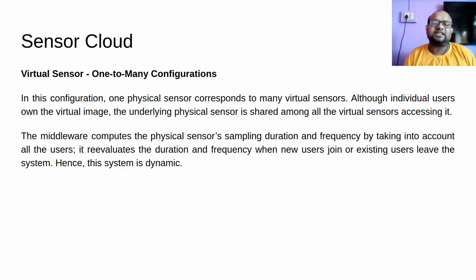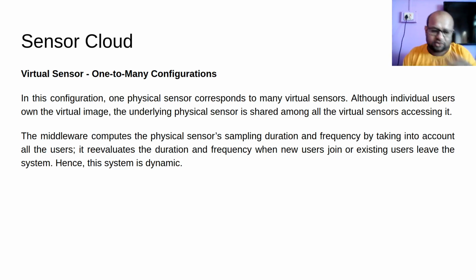So this physical sensor that is giving data to these many different virtual sensors will be shared among all these virtual sensors' users. There are lots of different users. All of these users will have their own dedicated virtual sensor, but all these different virtual sensors will use the same physical sensor in the lower layer. The middleware computes the physical sensor sampling duration and frequency by taking into account all the users. So the middleware essentially is the sensor cloud.